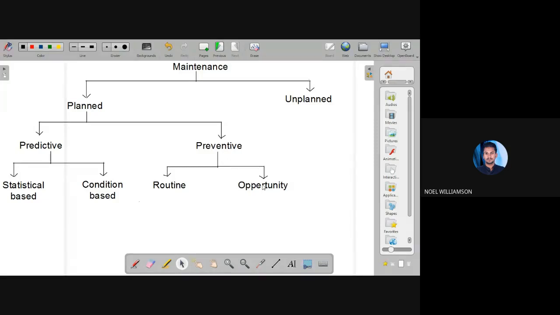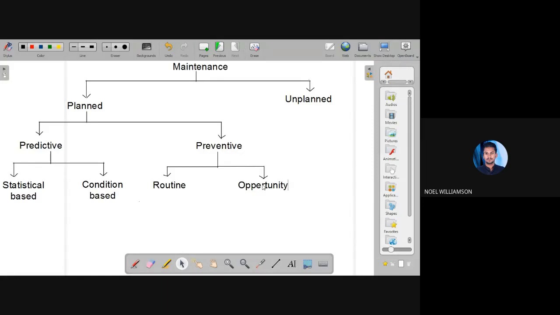Now, regarding the unplanned maintenance. Unplanned maintenance mainly deals with the maintenance activities which are done only after the failure occurs. In planned maintenance, we do the maintenance prior to the failure, in order to prevent the failure, by planning the maintenance activities.